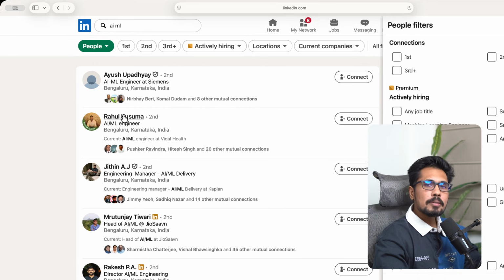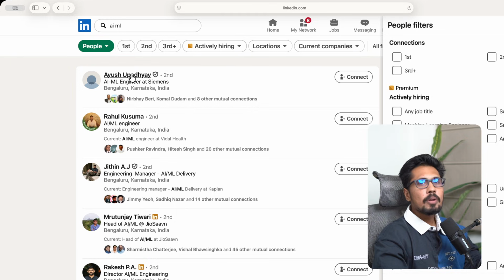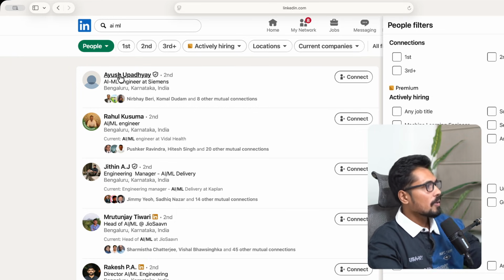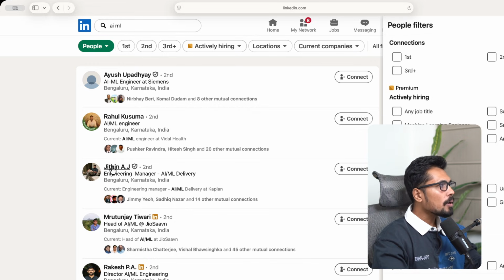So if I want to hire maybe a passive candidate, so there are active candidates. Active candidates are someone who is not really looking for a job, they are already working somewhere. For example, I want to pick only working professionals, so I'll be going for this Aish. Why? He's already working somewhere. So even Jitin, he's already working somewhere. And again, how do I know he's a right match?